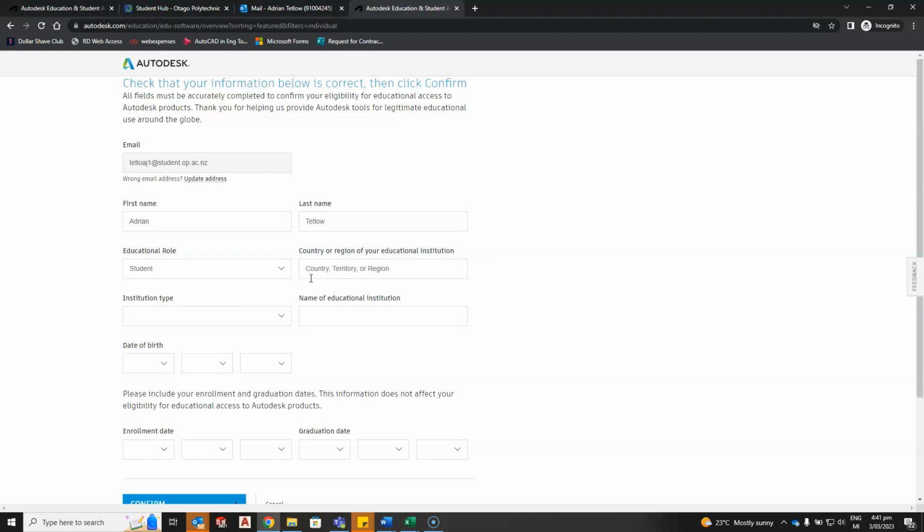Student. Oh, okay, yeah, so it wants some more information now. So the institution type, post-secondary, Otago Polytech. It's not coming up straight away, but I think that should be all right. Go through this again.